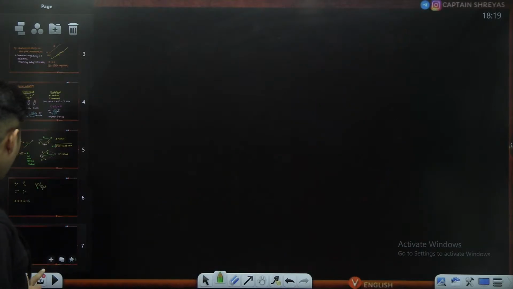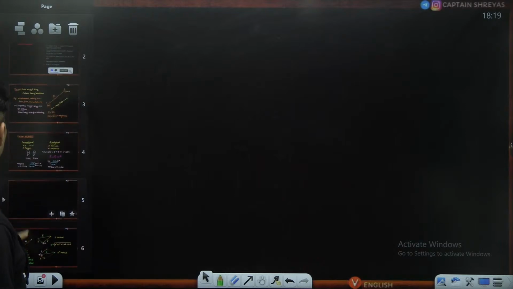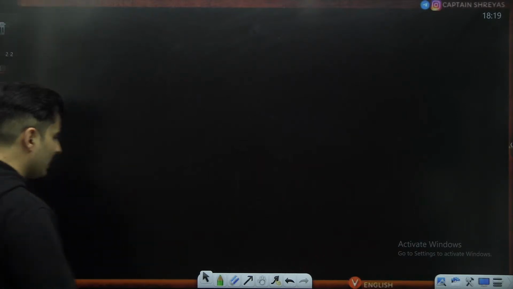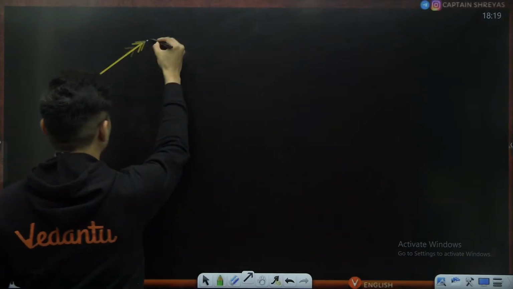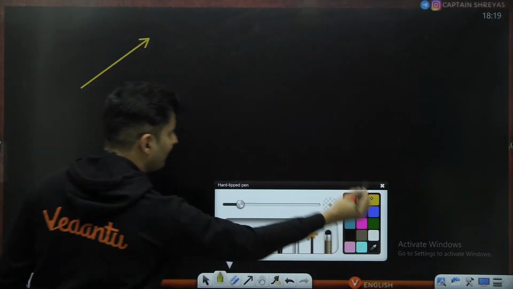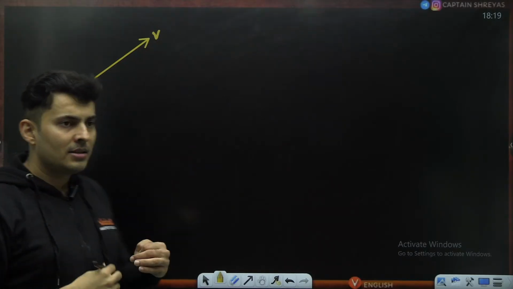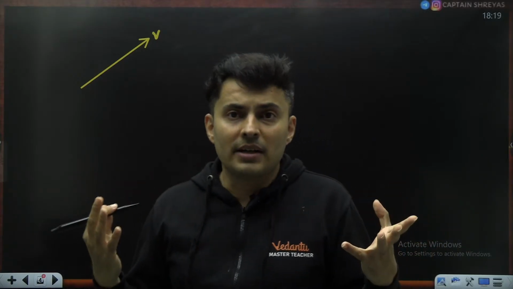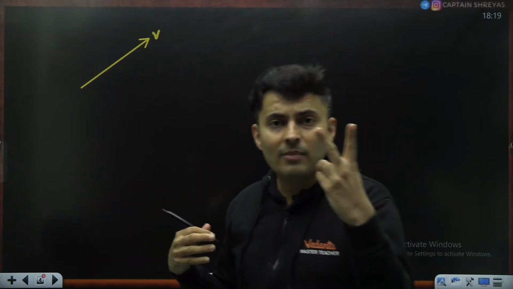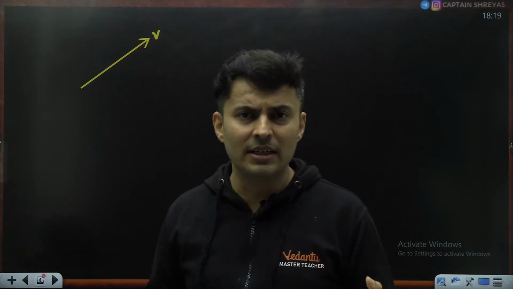But before going to that, let me remind you, whenever you have vectors, you can represent a vector something like this. Say you have a vector like this. This is, let's say, my vector V. I can split it up into two parts or three parts, depending on whether it is a two-dimensional or three-dimensional problem. What is the necessity of splitting?